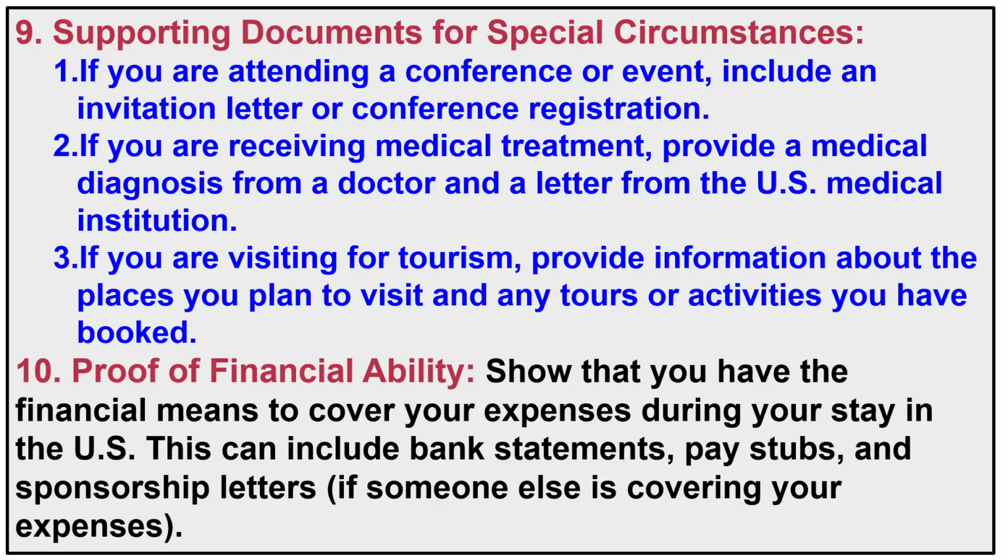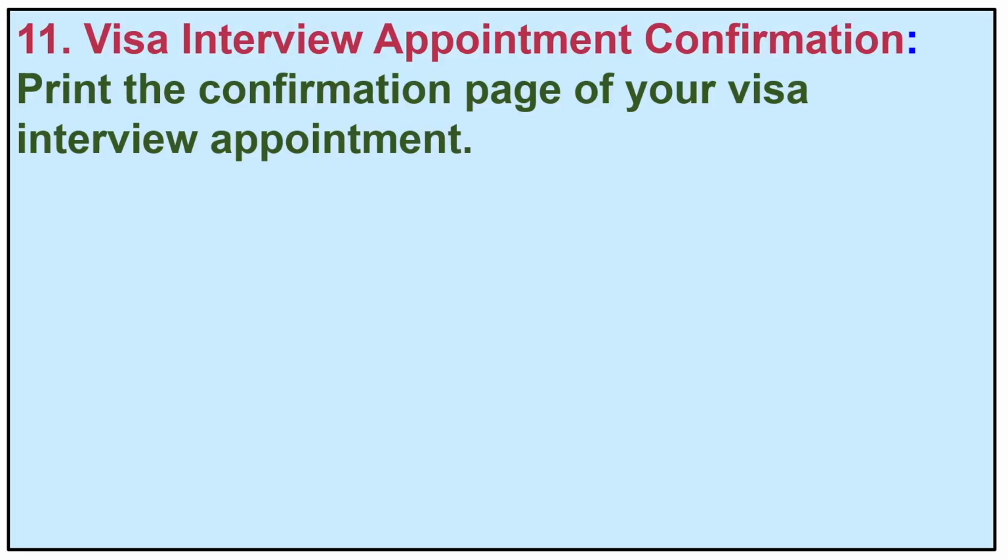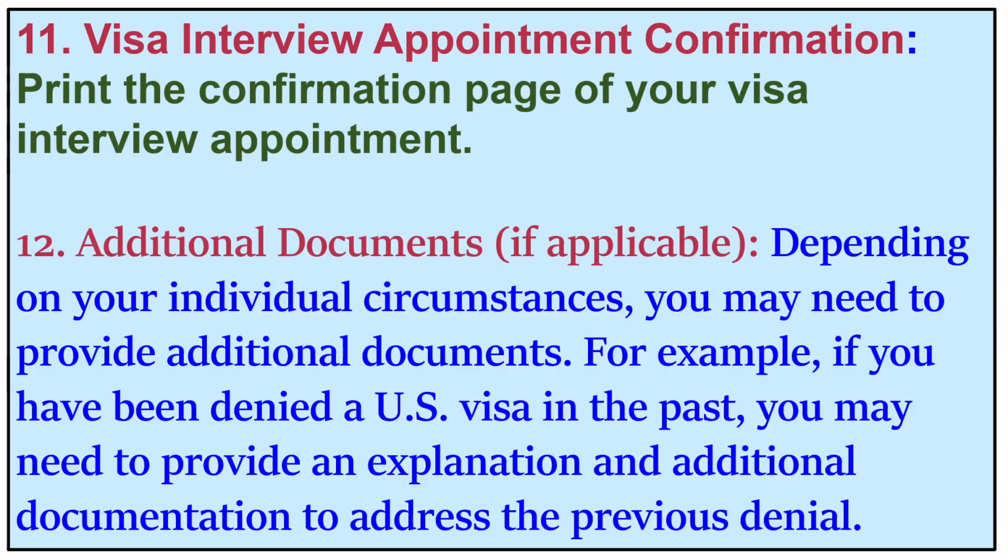10. Proof of financial ability. Show that you have the financial means to cover your expenses during your stay in the U.S. This can include bank statements, pay stubs, and sponsorship letters, if someone else is covering your expenses. 11. Visa interview appointment confirmation. Print the confirmation page of your visa interview appointment. 12. Additional documents. If applicable depending on your individual circumstances, you may need to provide additional documents. For example, if you have been denied a U.S. visa in the past, you may need to provide an explanation and additional documentation to address the previous denial.